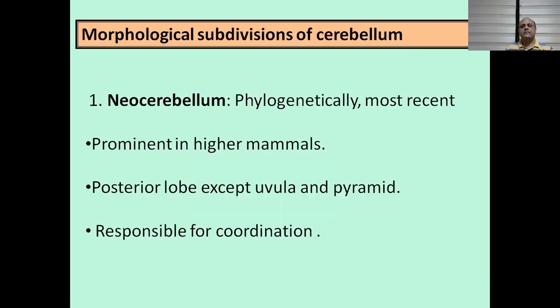So neocerebellum evolutionarily is the most developed or recent part of the cerebellum. It is prominent in higher mammals and it comprises the posterior lobe except the uvula and pyramid. It is responsible for coordination. Coordination is when different body parts work as a whole for a movement.